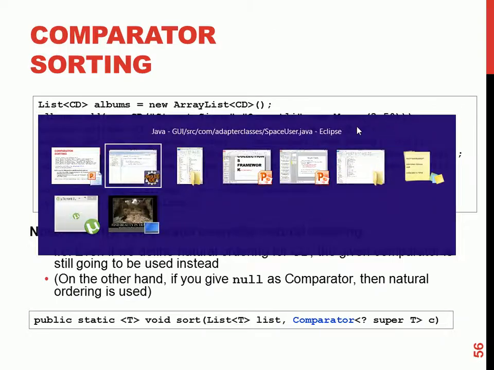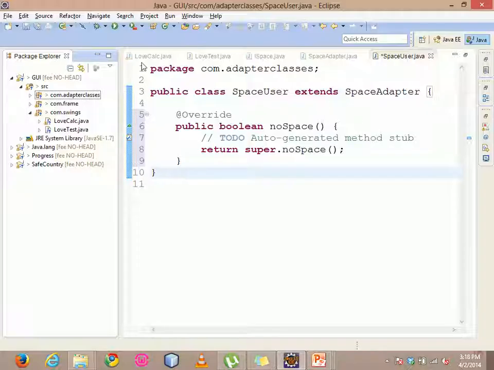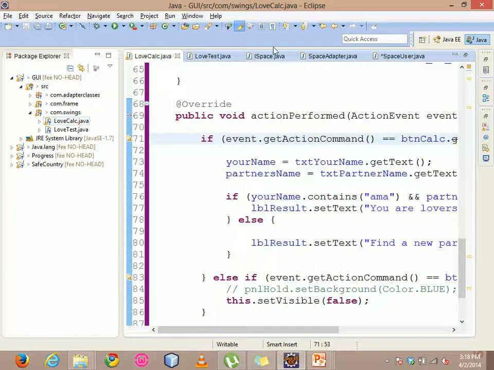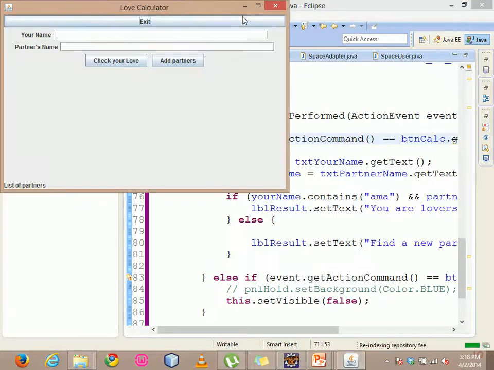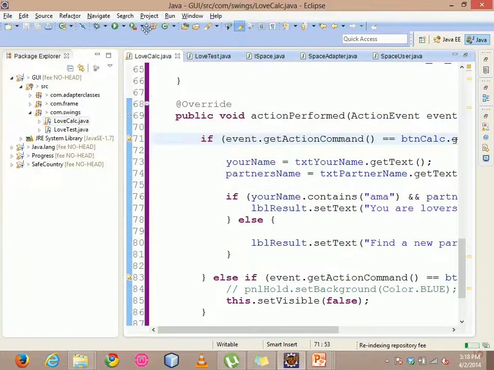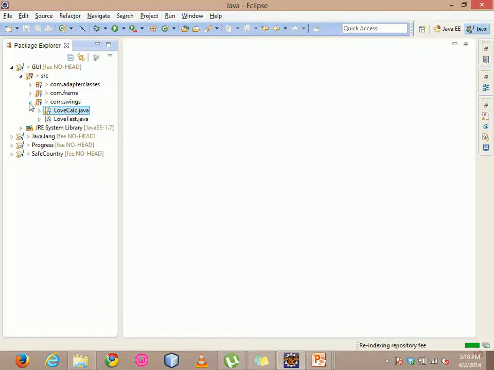So let's move to the code. So here we are going back to where we left off. Okay, let me just create a new interface. So we just create